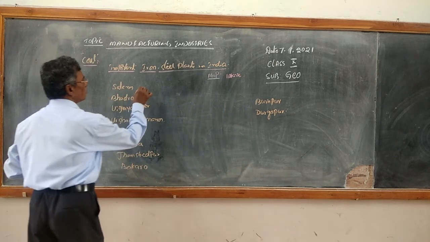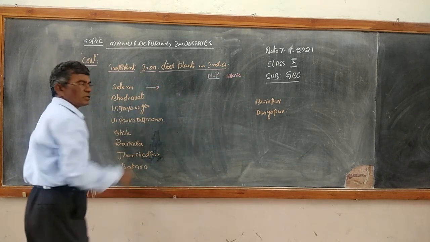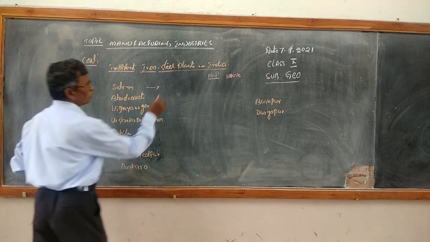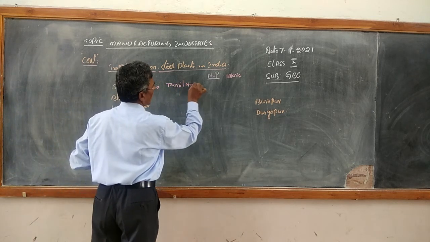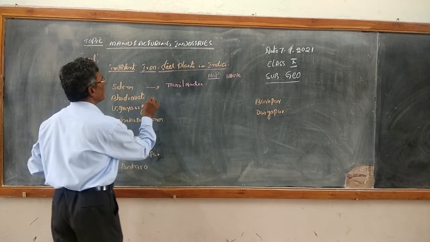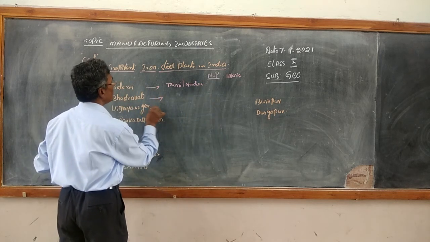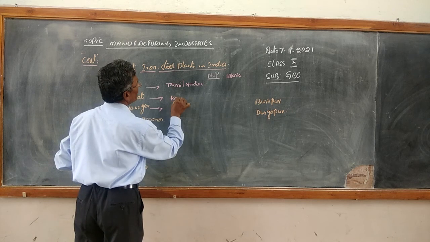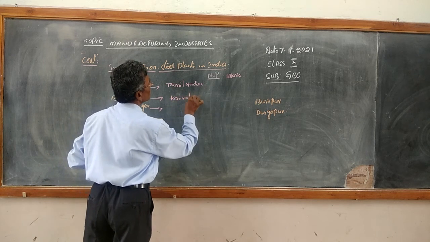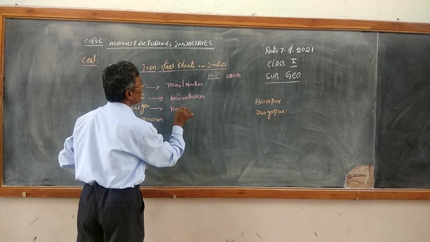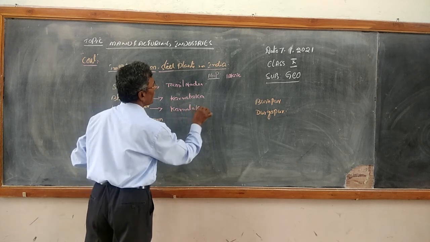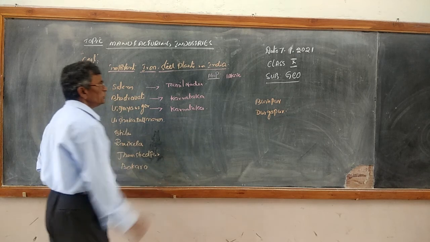Number 1, Salem iron steel plant is located in Tamil Nadu. Then Bhadravati and Vijayanagar are both located in Karnataka.